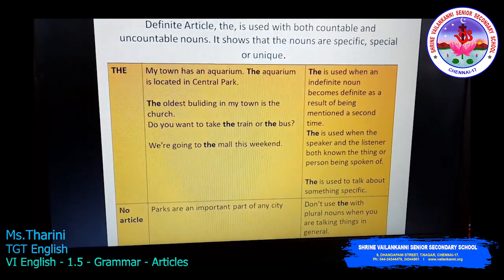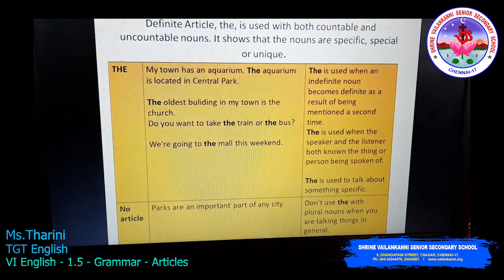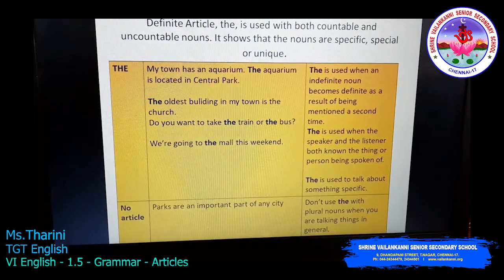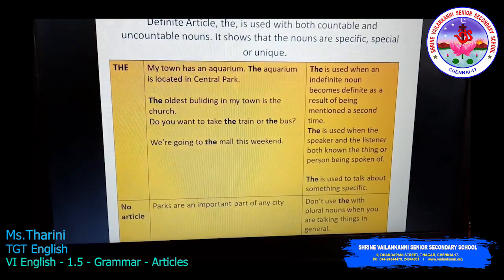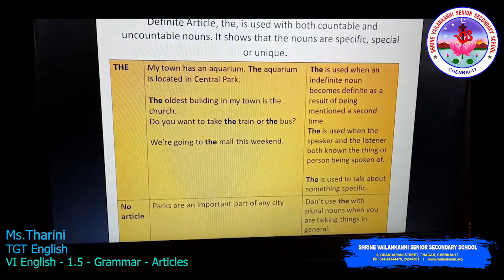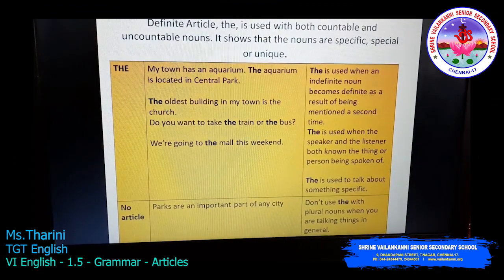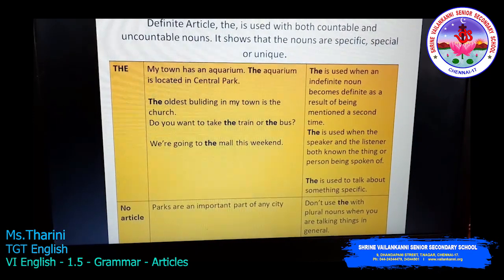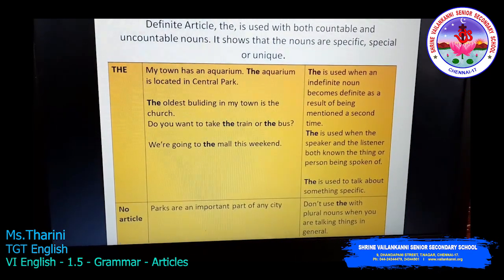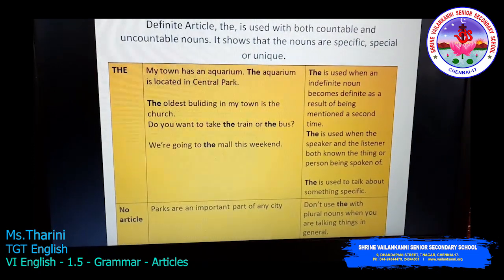Next, the is used when the speaker and the listener both know the thing or person being spoken of. Yes, the oldest building in my town is the church. Do you want to take the train or the bus?